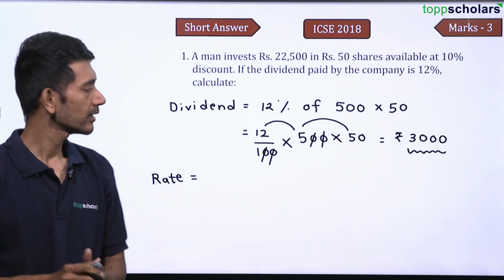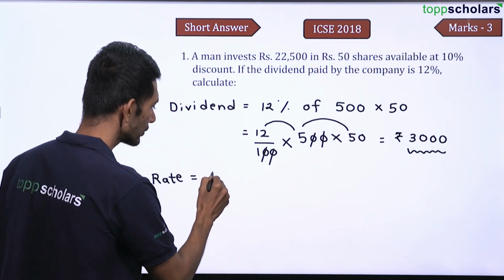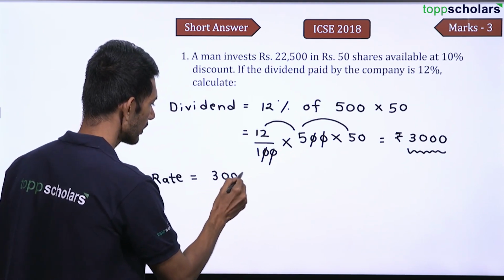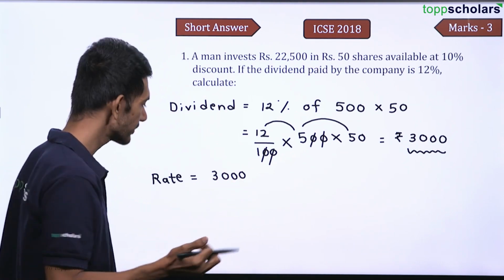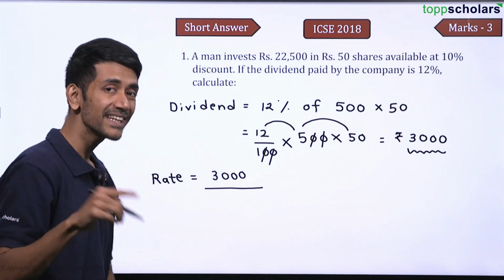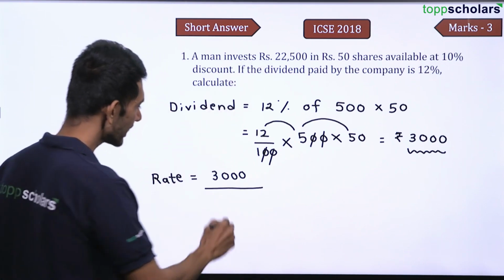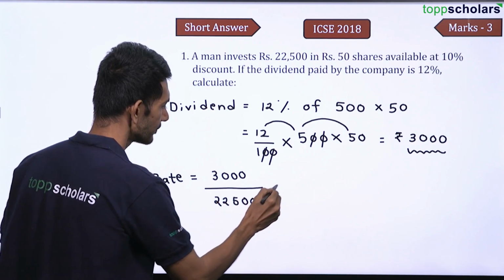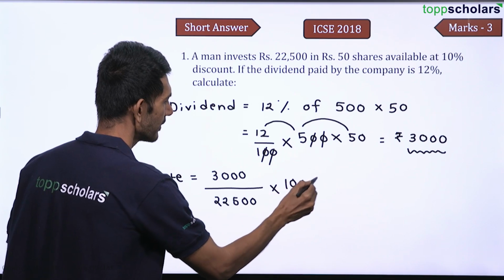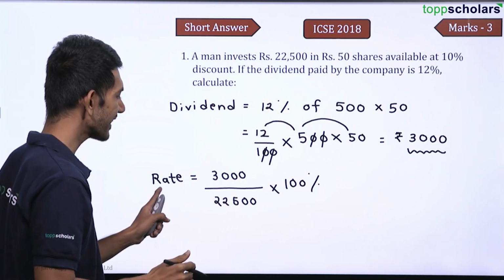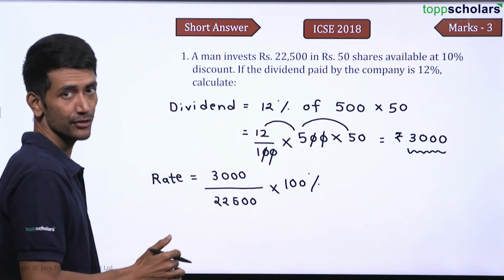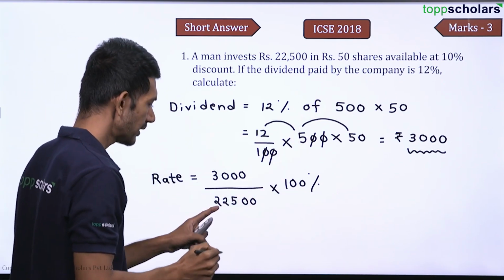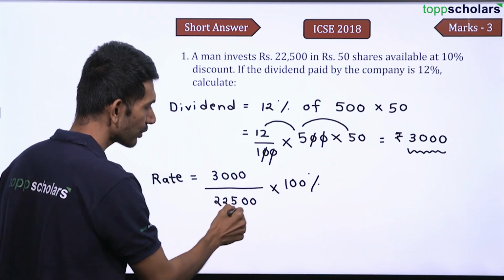What was the dividend? The dividend received was 3000. This is the money that he earned from those shares. By how much did he invest? He invested 22,500 multiplied by 100. That is in percentage. Whenever they say rate, rate is nothing but in percentage, right? So this is 3000 divided by 22,500 into 100.